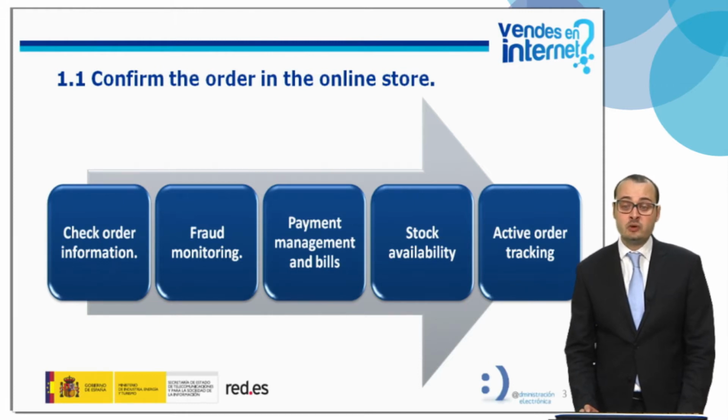To generate the bill, we have two options. The first one, to make it ourselves by hand or electronically, and the second one depends on our e-commerce platform, because through this we can invoice automatically. Fourth, stock availability check. Check the availability of the product the customer is asking for. There are tools, self-developed or integrated e-commerce platforms, that help us to control it. Thus, we will never have problems with the stock.